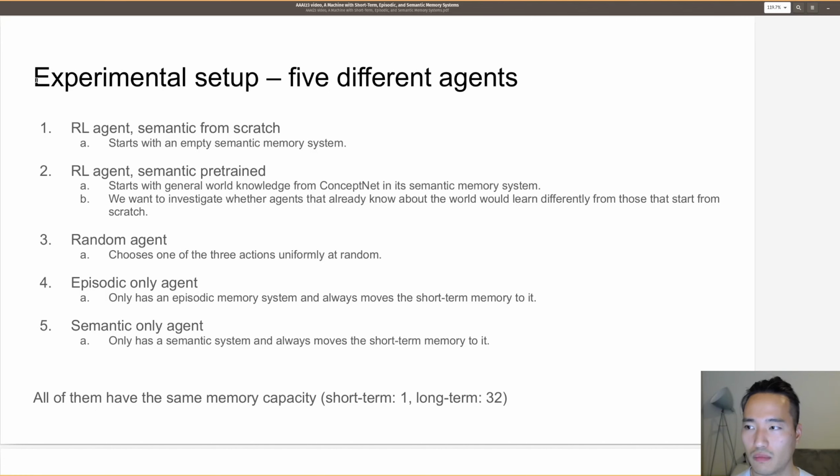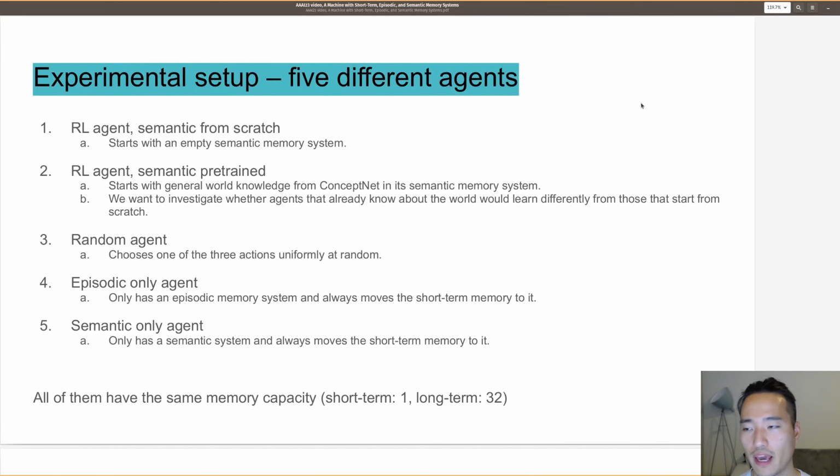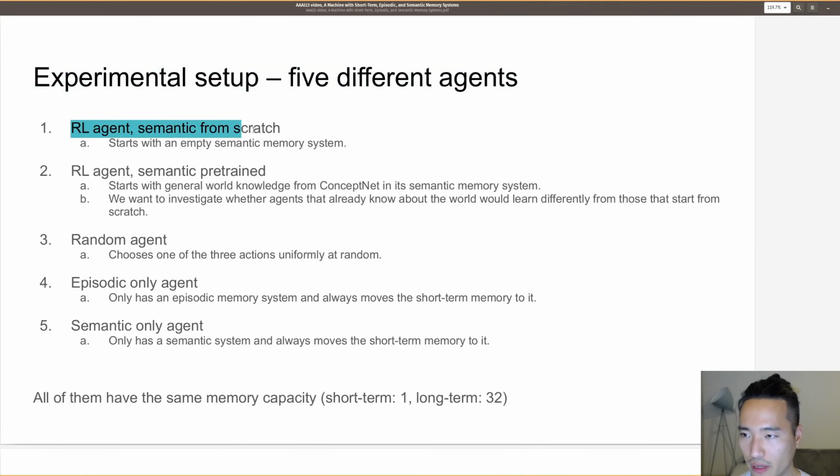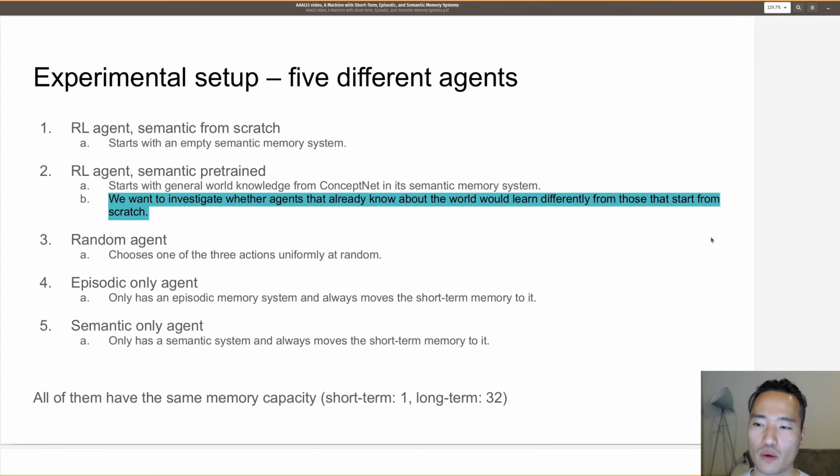Experimental setup. We have come up with 5 different agents. First, reinforcement learning agent, semantic from scratch. This one starts with an empty semantic memory system. Second, reinforcement learning agent, semantic pre-trained. It starts with general word knowledge from ConceptNet in a semantic memory system. It's already pre-filled with them. We want to investigate whether agents that know about the world would learn differently from those that start from scratch.